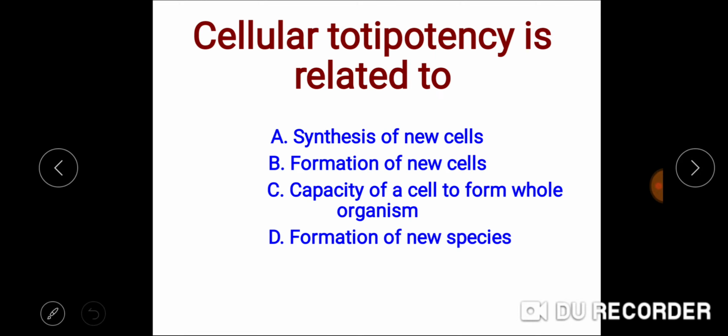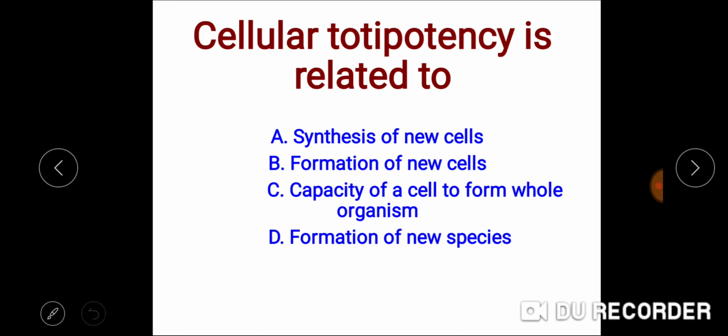Next question. Cellular totipotency is related to synthesis of new cells, formation of new cells, capacity of a cell to form a whole organism, formation of new species.